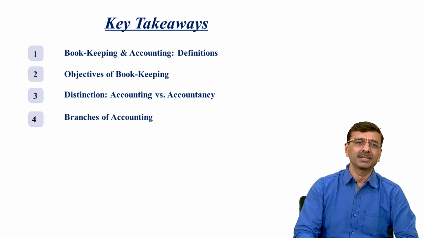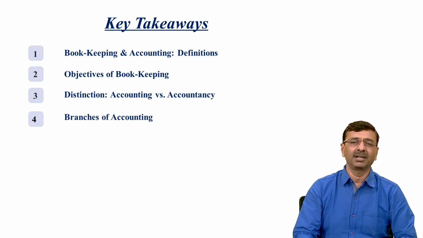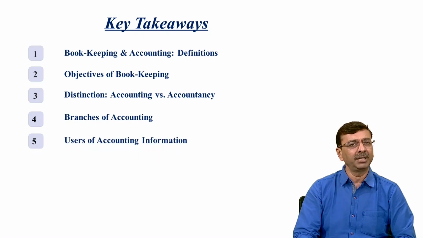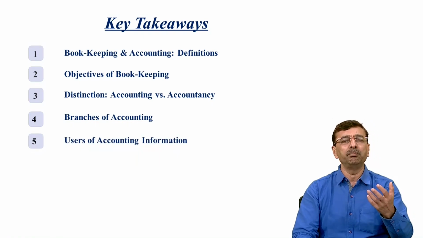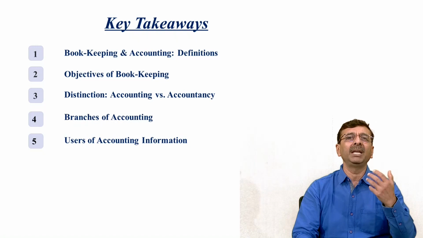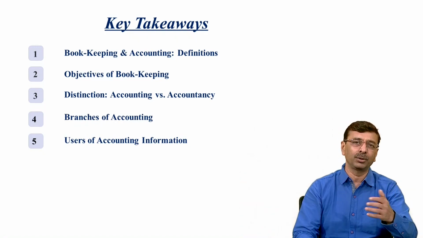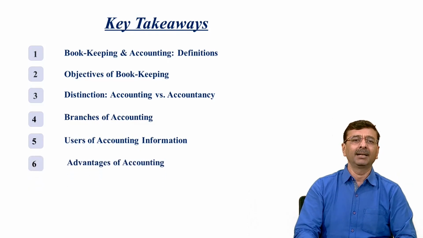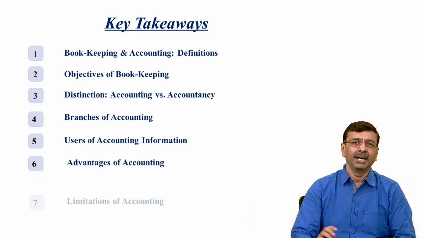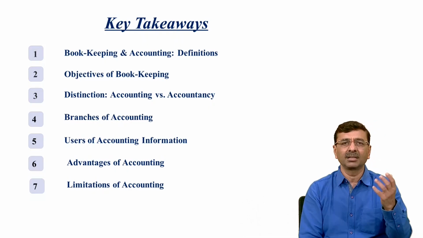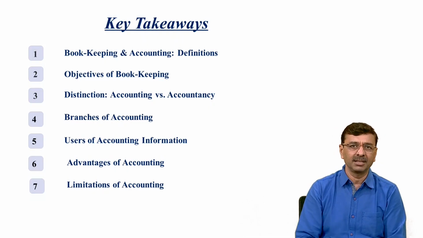Then we will discuss the branches of accounting, different kinds of accounting branches. Then users of accounting information, who are the main stakeholders, the important persons involved and looking at the accounting. Then advantages of accounting, and the last topic is limitations of accounting. So these are the topics we are going to discuss in this module.